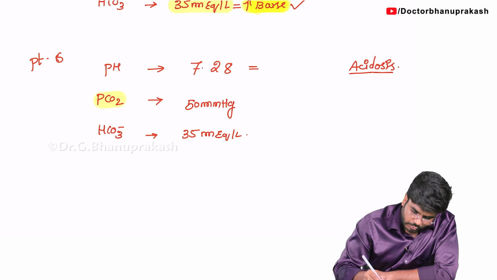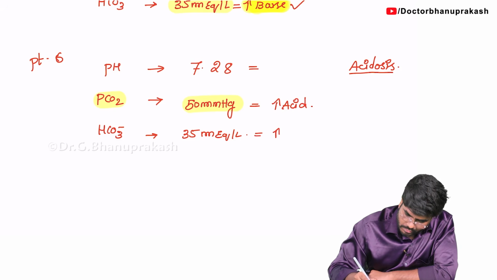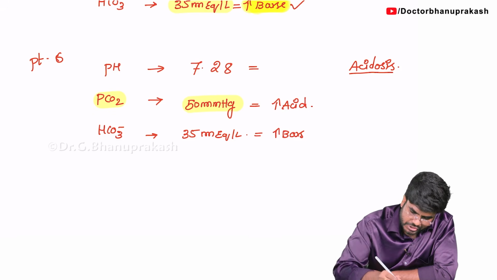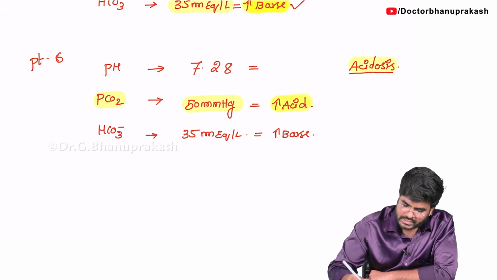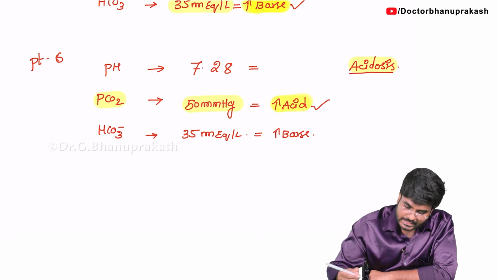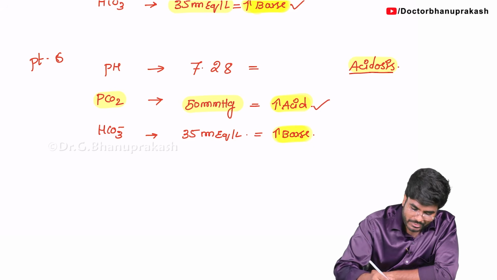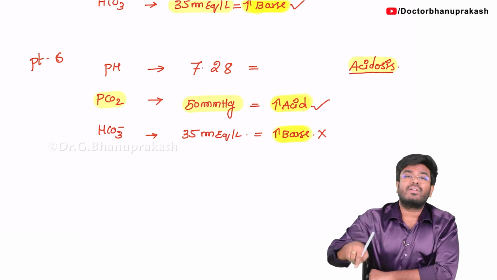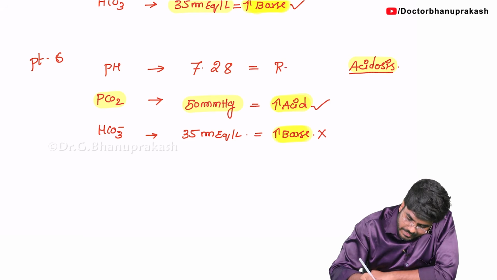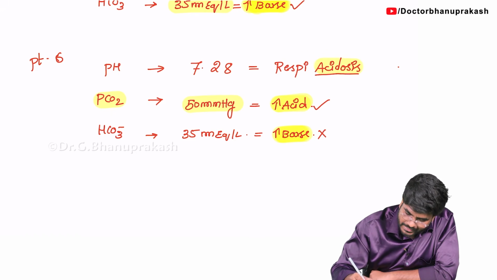Look, in this condition, PCO2 is increased or not? Yes, increased. There is more acid. Next, base is also more. Ask yourself a question: whenever acid increases, will it cause acidosis? Yes. Now ask a second question: whenever base increases, will it cause acidosis? No. Whenever base increases, it will cause alkalosis. So, this is not the reason for our acidosis. So, this is respiratory acidosis.